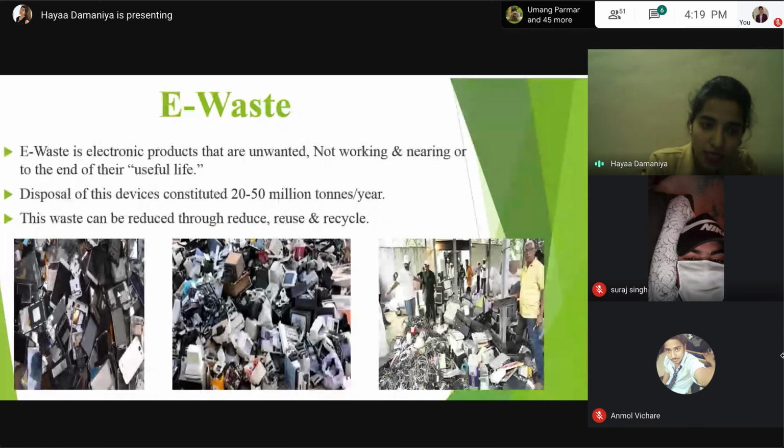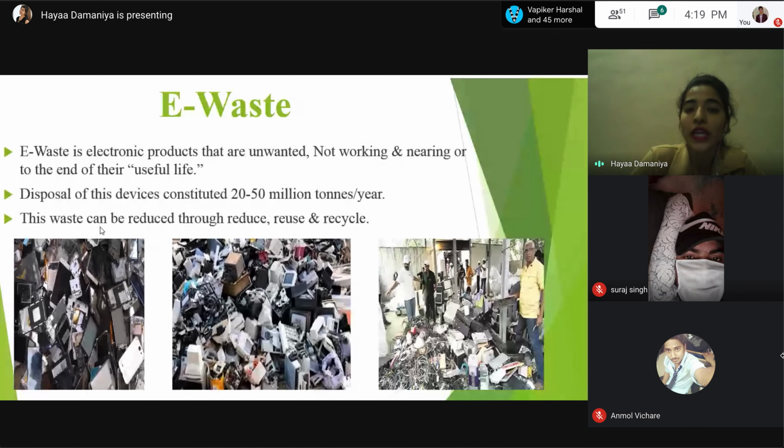Here are some pictures. You can see how much e-waste we are generating. Disposal of these devices constitutes 20 to 50 million tons per year. Can you imagine, 20 to 50 million tons per year? Many people are not disposing of their products properly, and that is definitely harming humans and causing more damage to our environment.